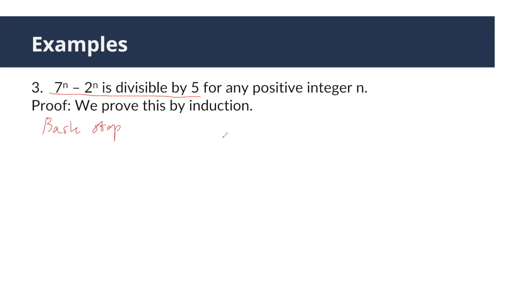Since it says any positive integer n, the first one should be n equals 1. Now, does 1 have this property? You can substitute n equal to 1 into 7^n minus 2^n, which is equal to 5. Now, obviously, 5 is divisible by 5.